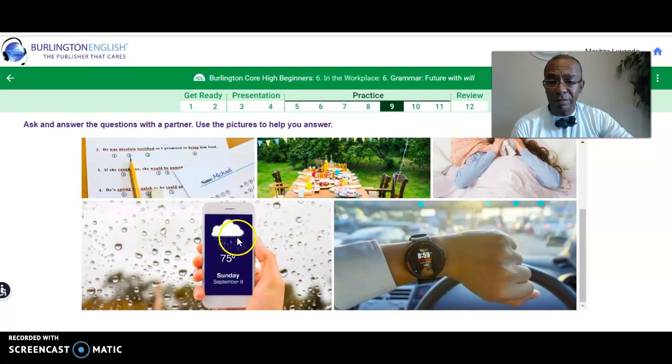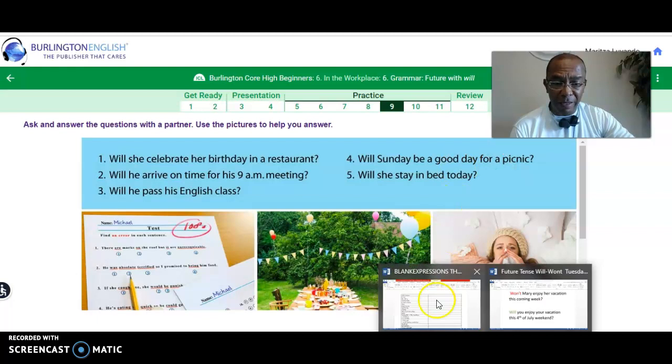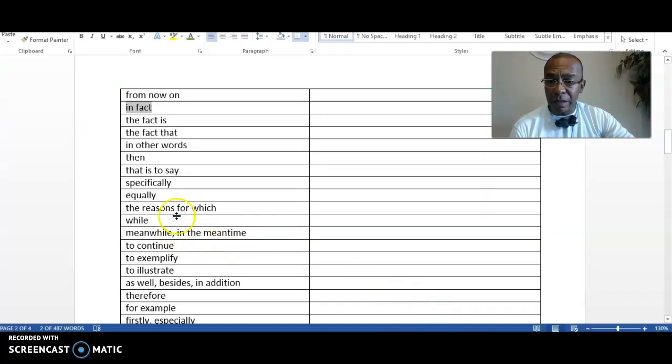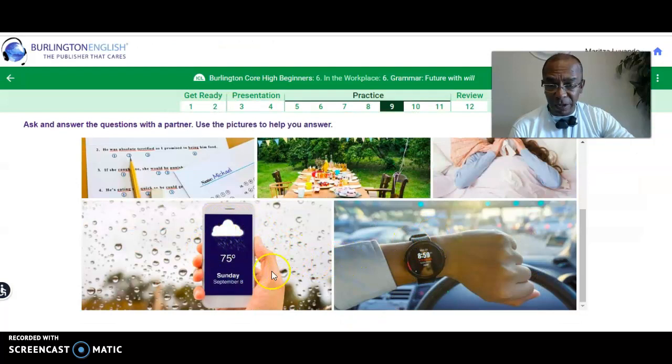raining. For example, not only can you see the rain in the window, but the weather forecast in the phone and the application shows that it's raining. What other word can we use to expand this answer? Specifically, we can use the word specifically. Okay? Specifically on Sunday. Right? Specifically, Sunday is not a good day for a picnic.